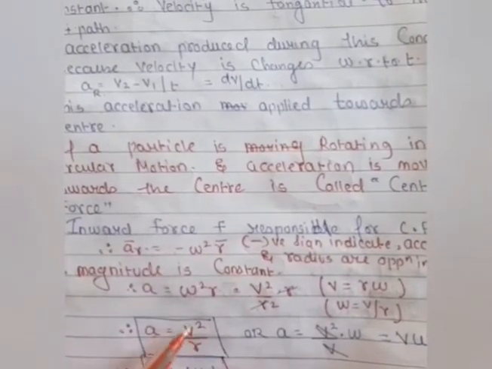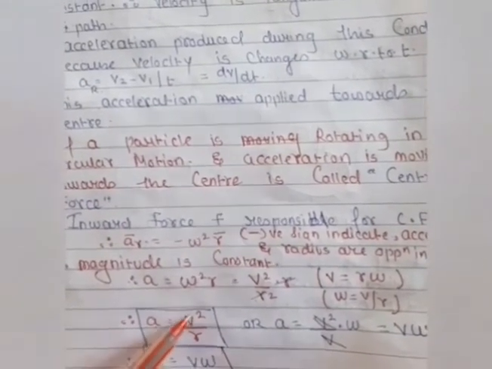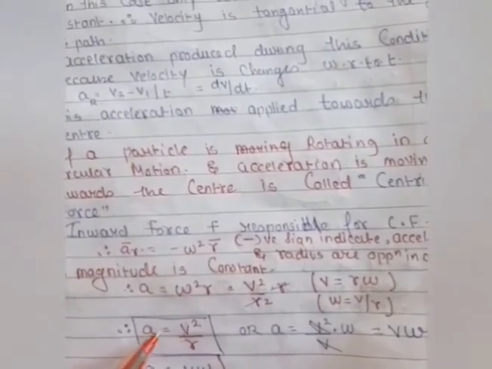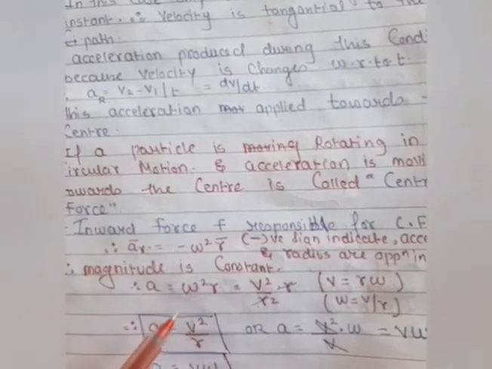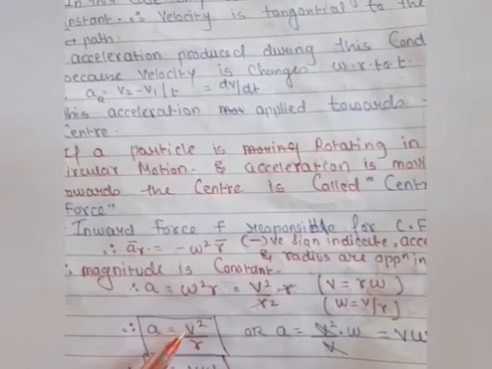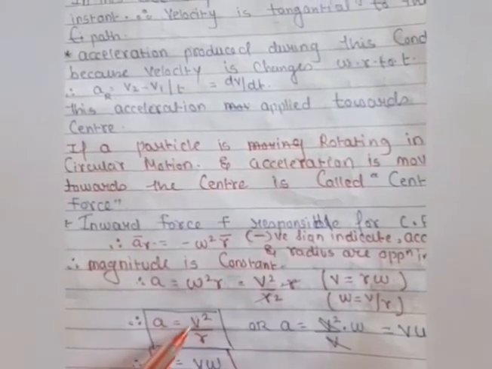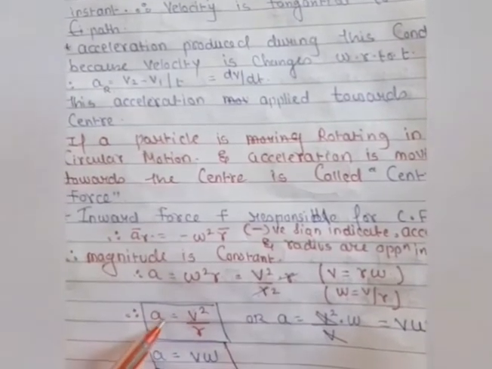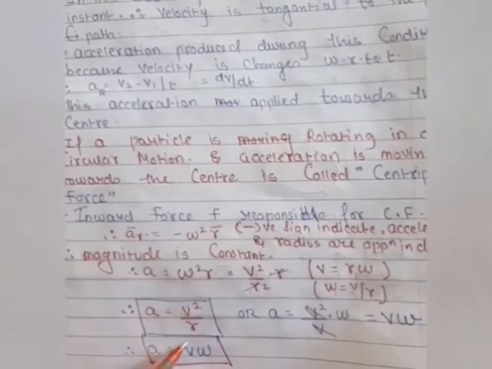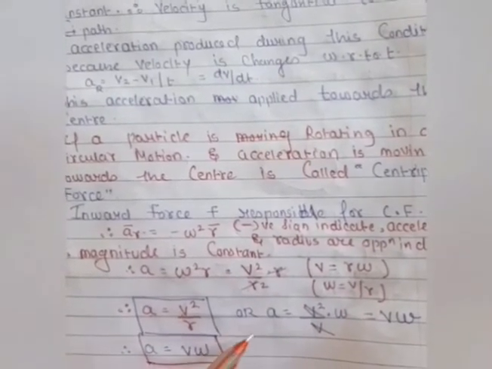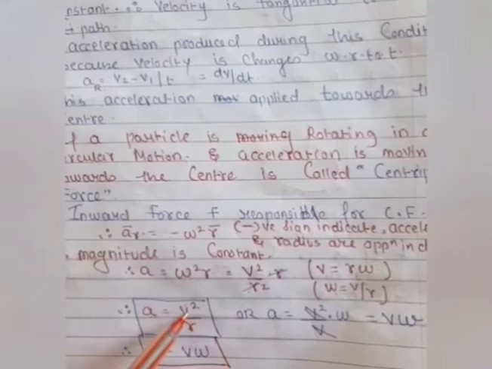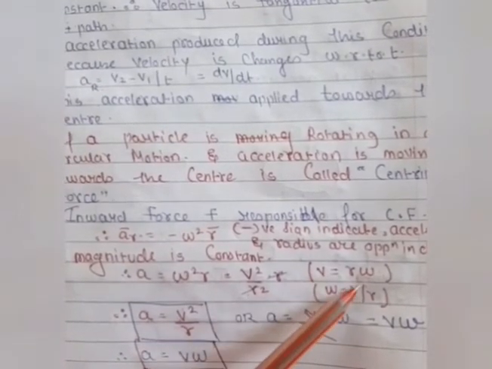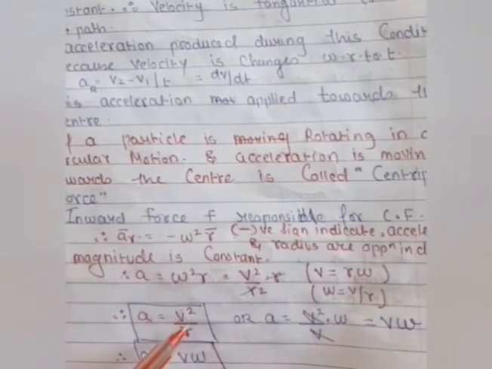It means the speed is constant, and here we are getting the condition also for linear and angular velocity, and the relation when the body is moving at a constant speed. There should be a radius, a velocity, and some acceleration. And we can expand this condition: A is equal to V square by R, where V is equal to R omega.